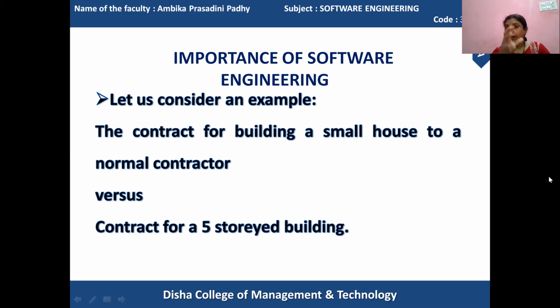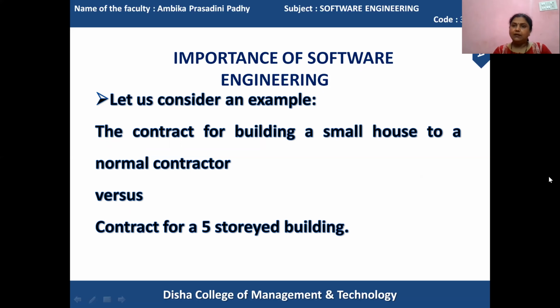When we need the software engineering principles to apply, when we need engineering techniques to implement, we have discussed an example for that, in which a particular system is being developed by a new developer or by an experienced developer, and what is the difference?